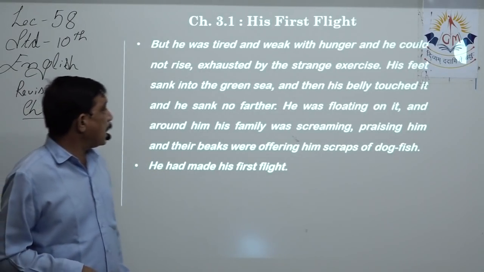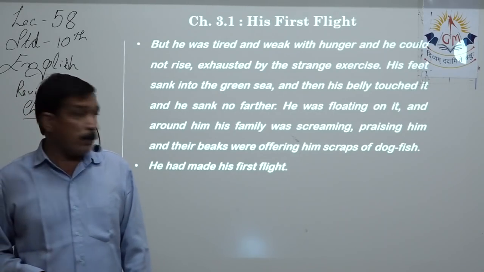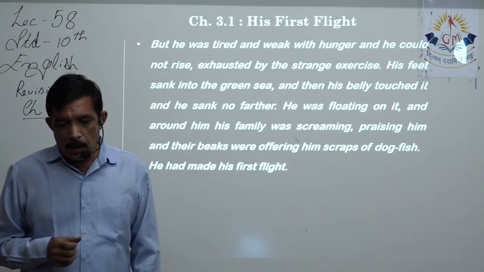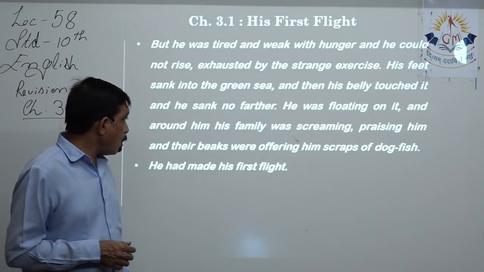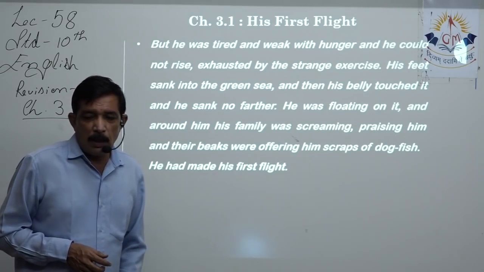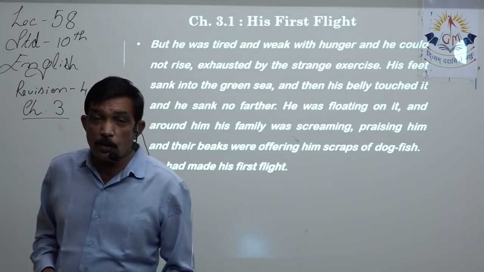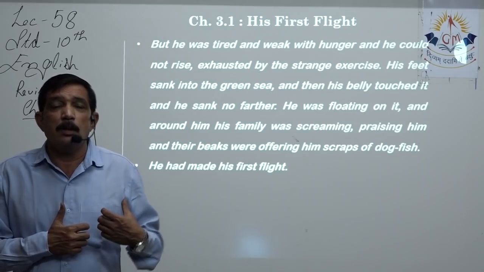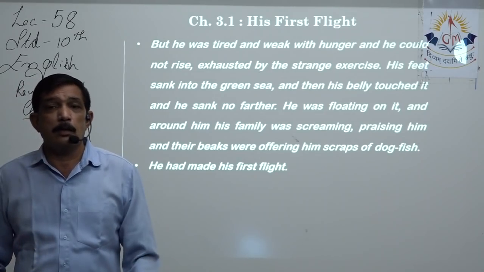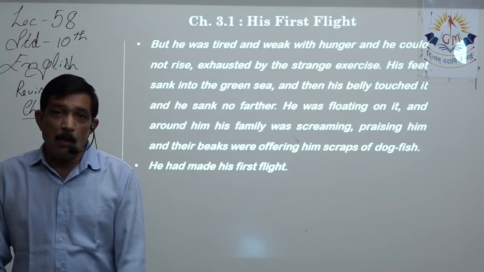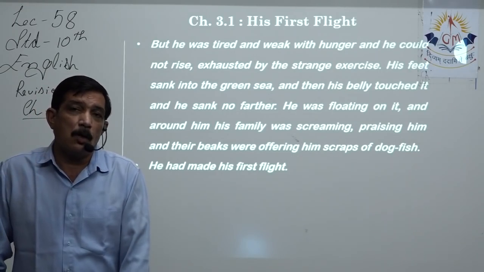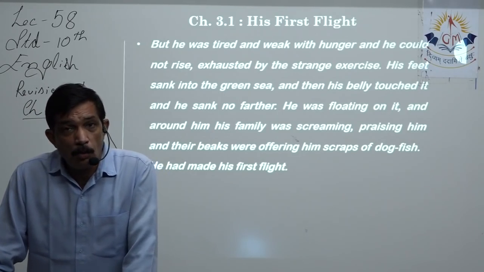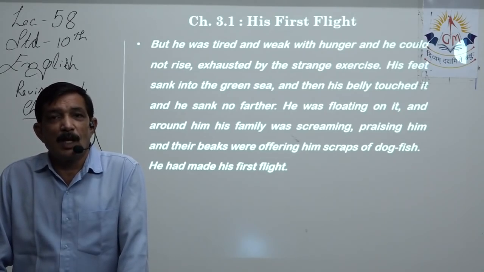He was floating on it, and around him his family was screaming, praising him for the lovely work that he had done. Then the big ones were offering him scraps of dogfish. Dogfish is a type of fish. He had made his first flight. So now everybody is so happy that the last one of the seagull children had also learned how to fly, and now all of them know that he is hungry since quite a long time, and this exercise has taken away all the strength. So now he will learn to catch fish on his own.